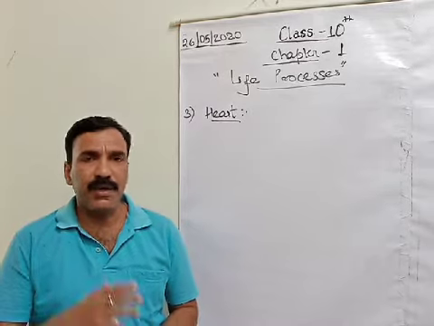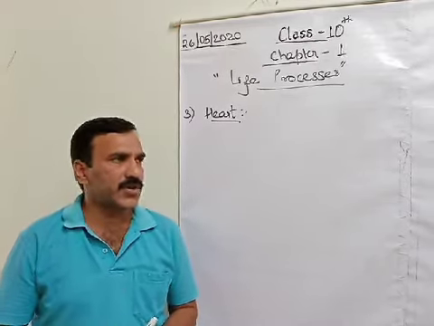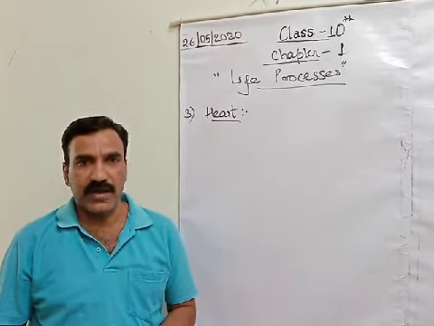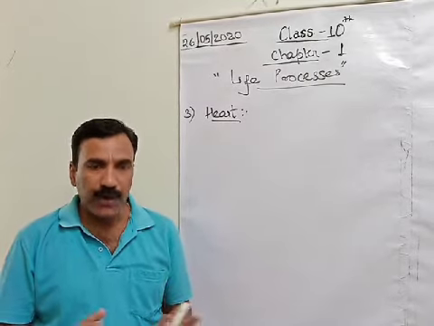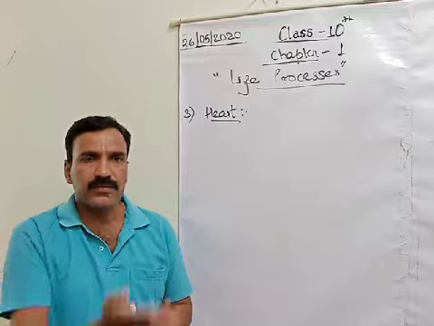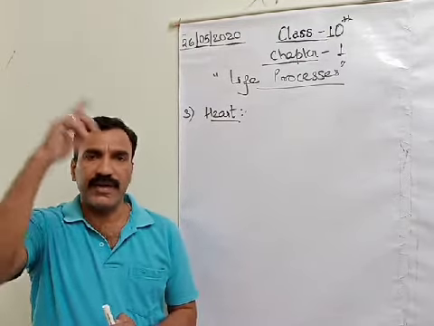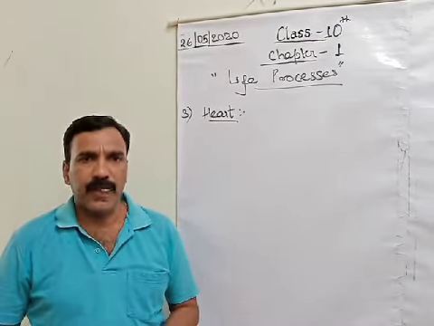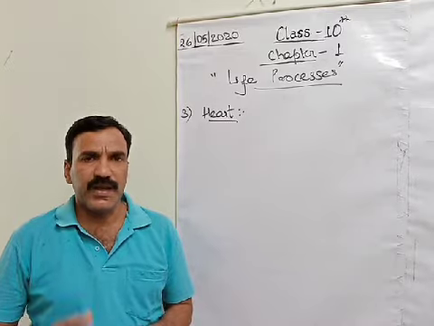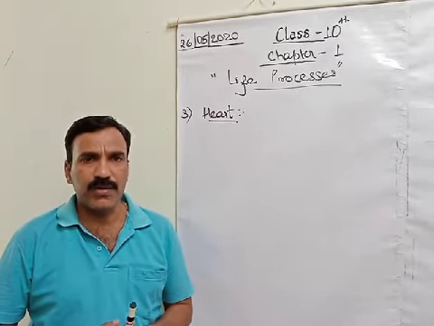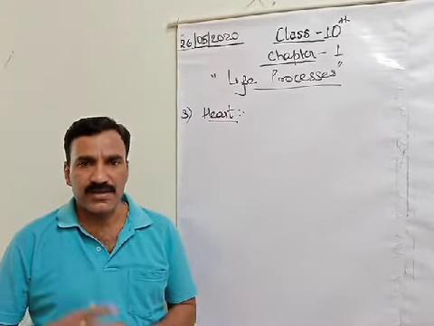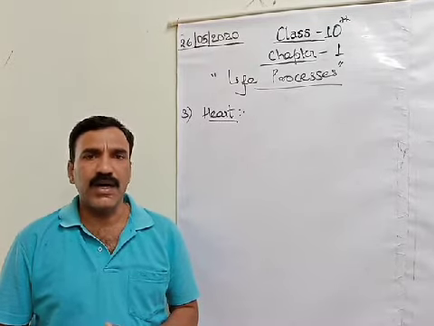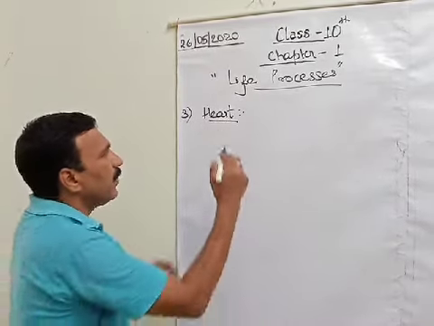Consider your body as a multi-story building. Now in a multi-story building, suppose we have to raise water to each and every flat or floor. We need a pump, a centrifugal pump, by which we can push that water to the tank from where it can be distributed to all flats and rooms. Likewise, if we have to circulate the blood throughout this body-shaped building, we need a system which can pump the blood throughout the body, and that is done by the heart. So the heart is the pumping organ.